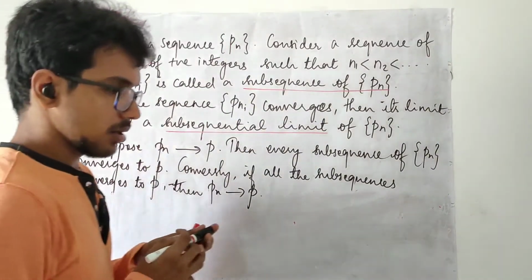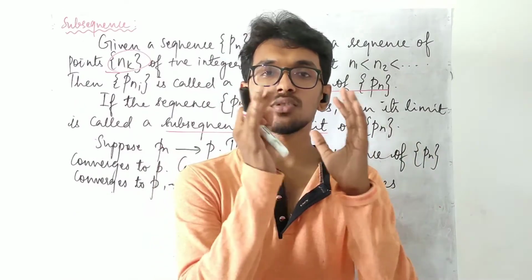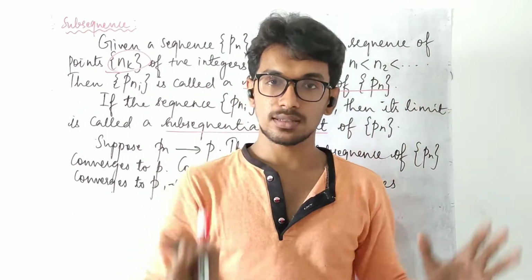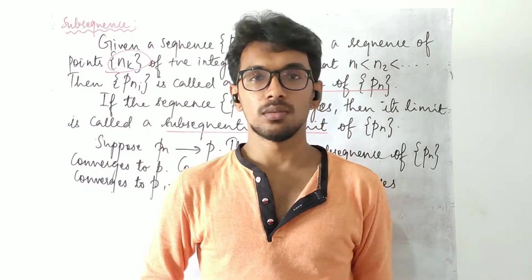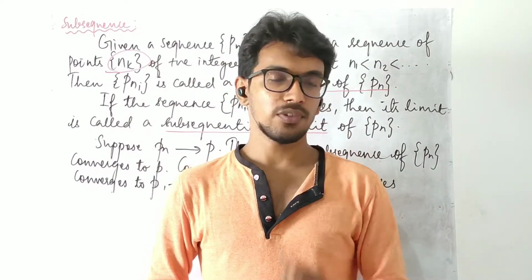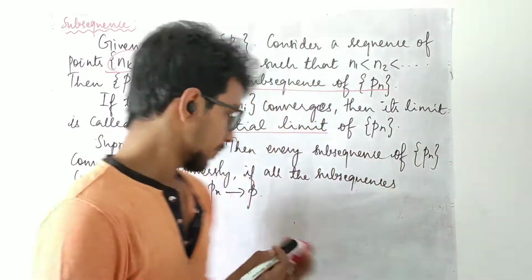Supposing someone asks you to construct a sequence which has 5 different subsequential limits, such a sequence we are going to construct now.